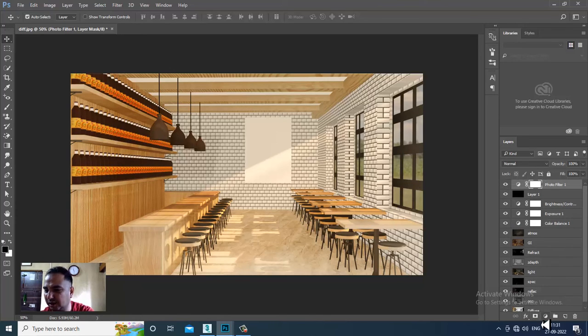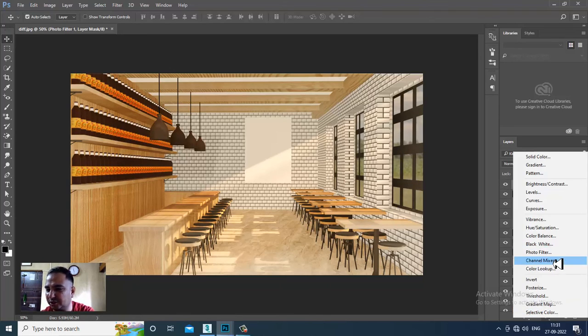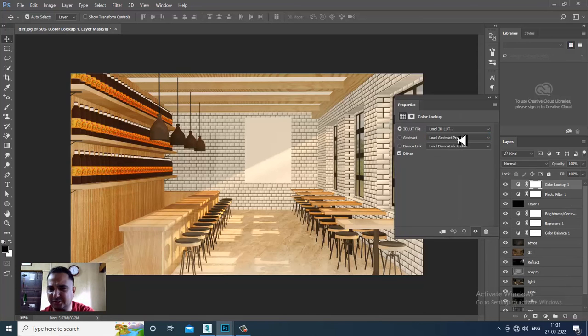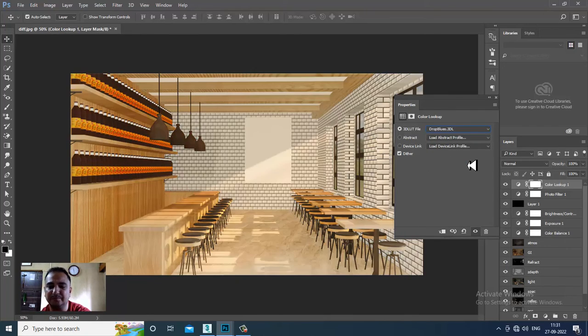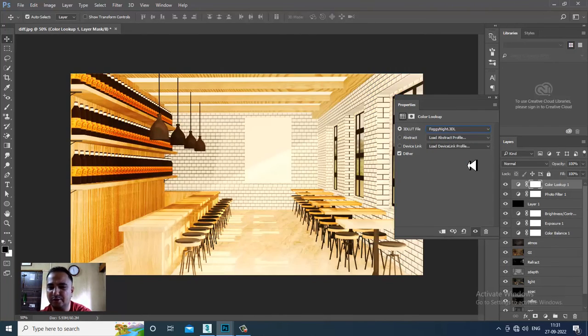And we also have one that is your color lookup. That is just a preset over here, but don't use it because it is going to totally change the look of the scene. So if you want, you can just try it once. The color lookup option over here, so you get the 3D LUTs over here.